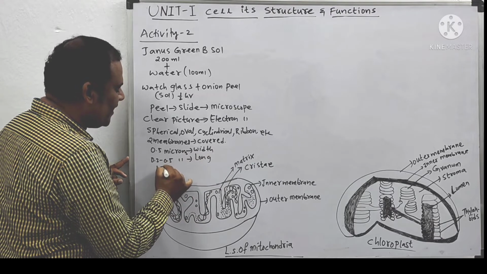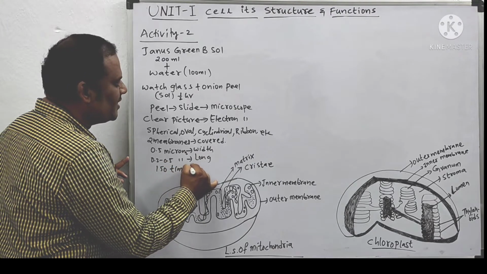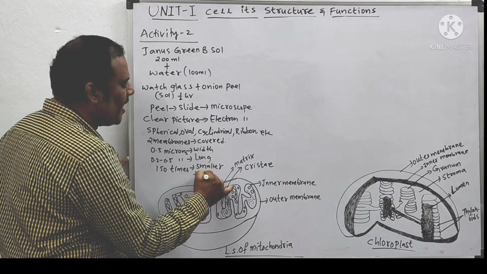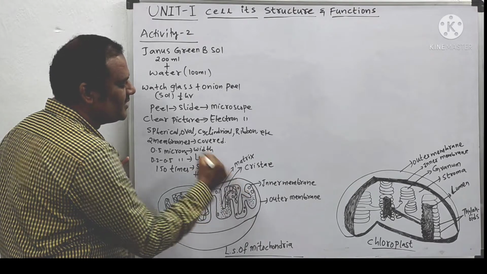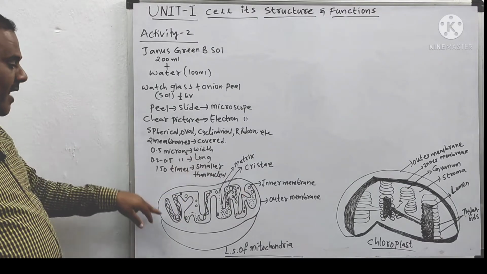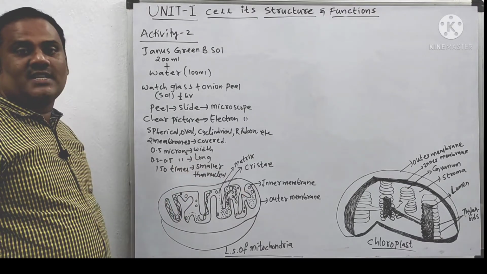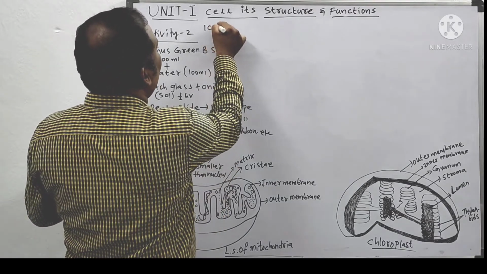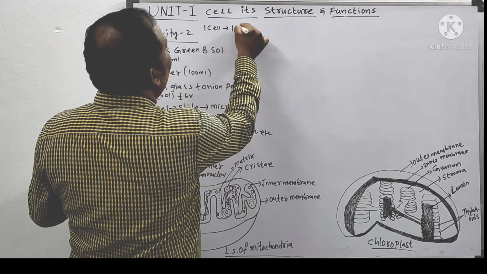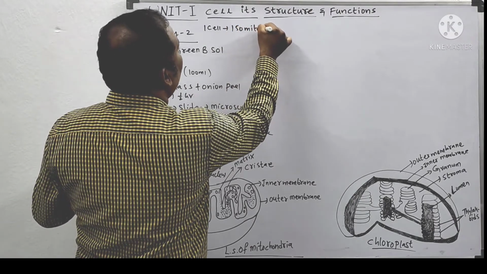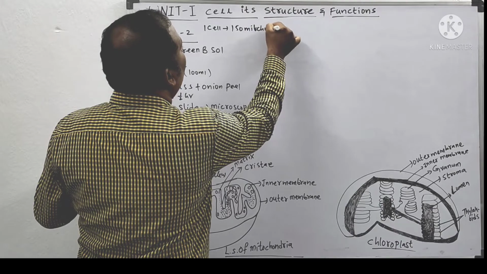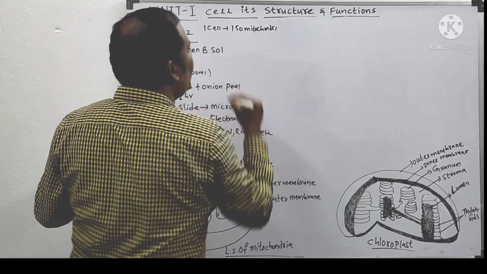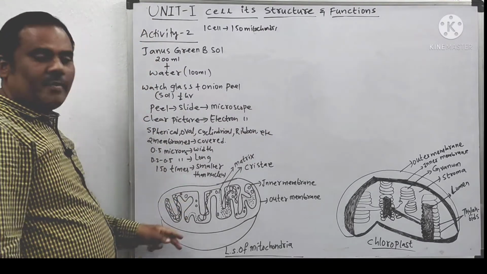And it is 150 times smaller than the nucleus. Actually, the nucleus itself is very small, but when compared to the nucleus, it is 150 times smaller. In each cell you can see nearly 150 mitochondria. And this is about mitochondria.